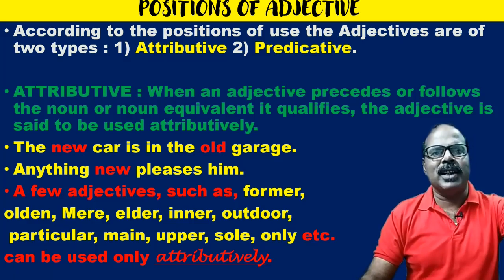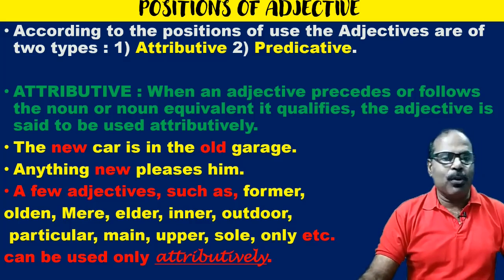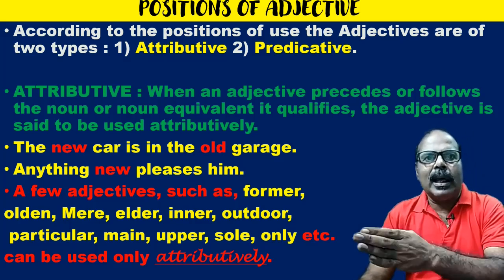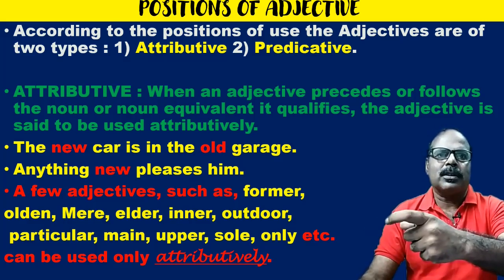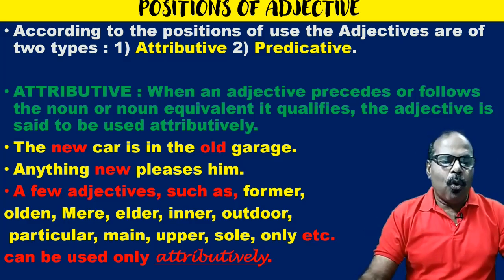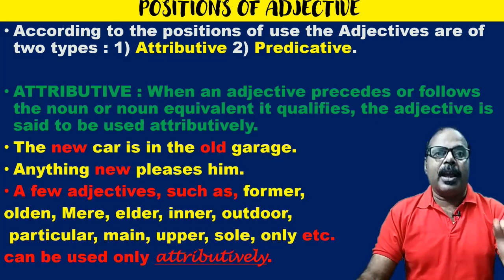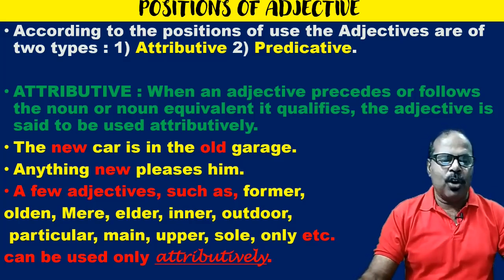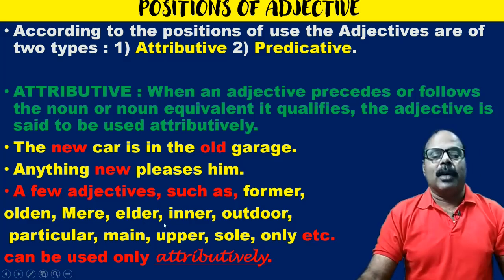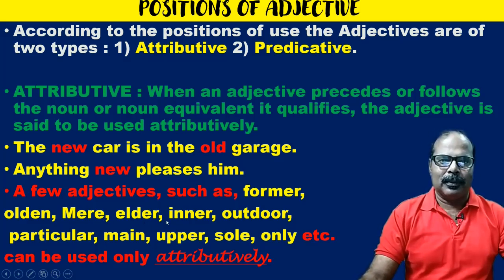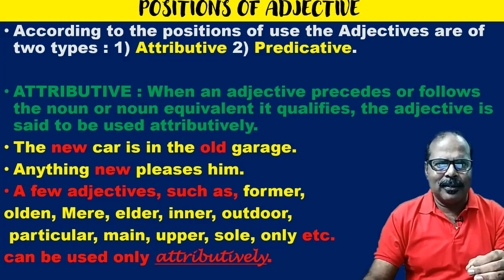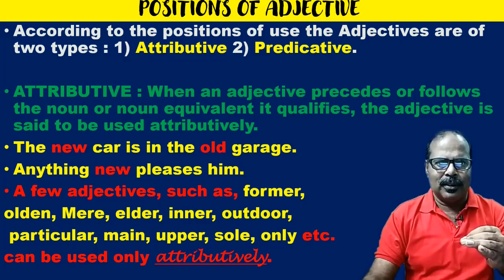During the olden days, you cannot use olden in the predicate part of the sentence. Olden, mere, elder. My elder brother said this. I cannot say my brother is elder. No, it cannot be used predicatively.